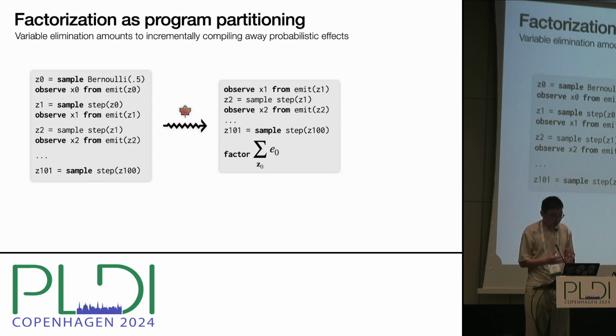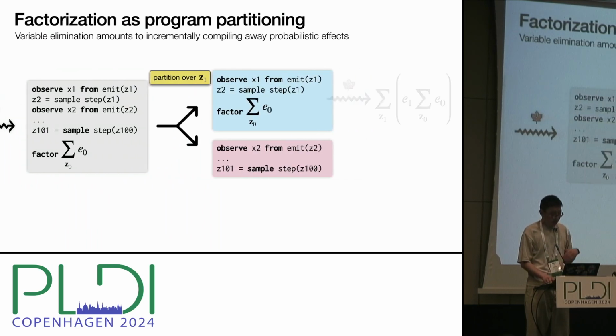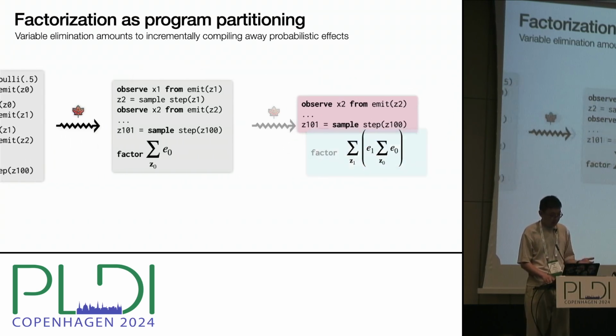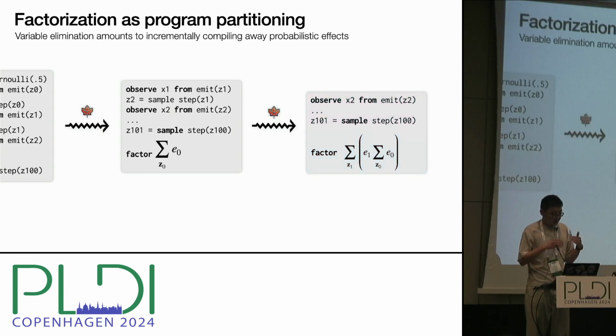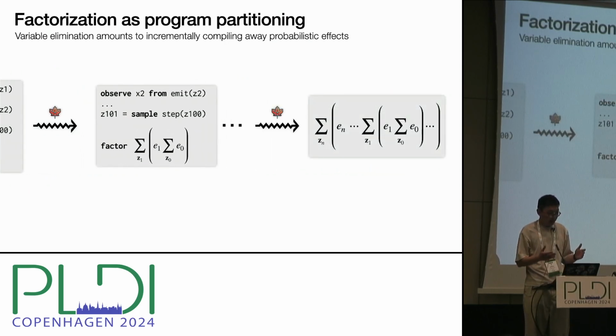The resulting program is then partitioned again, this time over Z1, and the compiler eliminates Z1, compiling relevant probabilistic computations into pure expressions, and this process repeats until all variables have been eliminated, at which point we have a pure program.